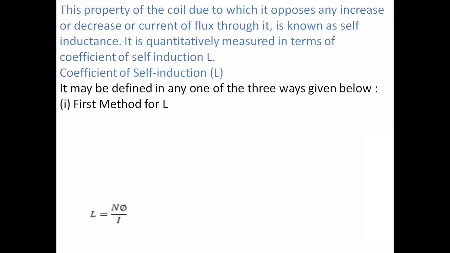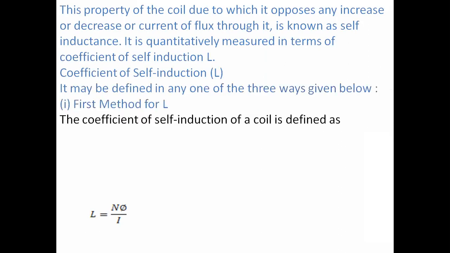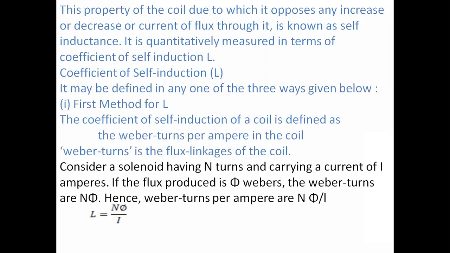The coefficient of self-inductance is represented in different ways. Here L indicates the inductance. We can call it the coefficient of self-induction, or self-inductance. L is equal to N times phi by I, where N is the number of turns, phi is the flux linkage, and I is the current flowing through the coil.